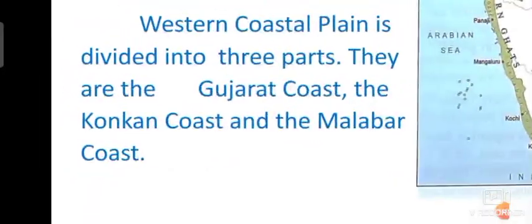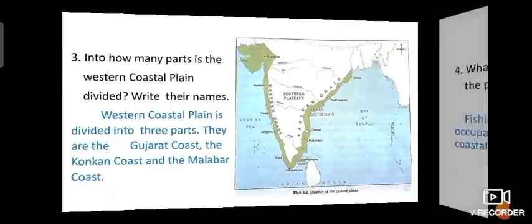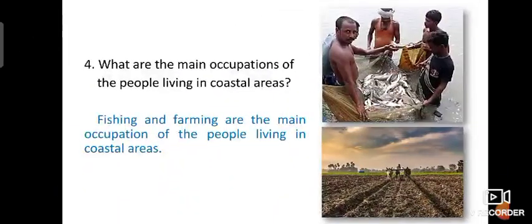Next, the fourth question: what are the main occupations of the people living in coastal areas? What do they do? They go fishing, they catch fish and sell it. During the night they go into the sea and collect fish, and they bring it in the morning.